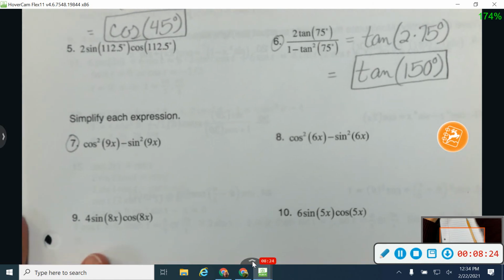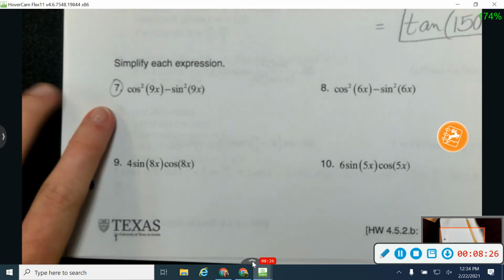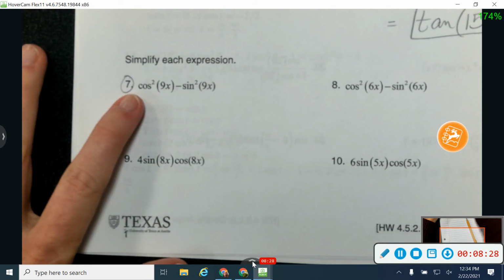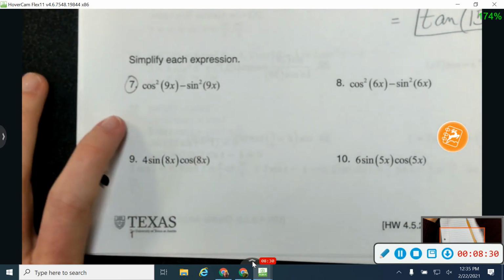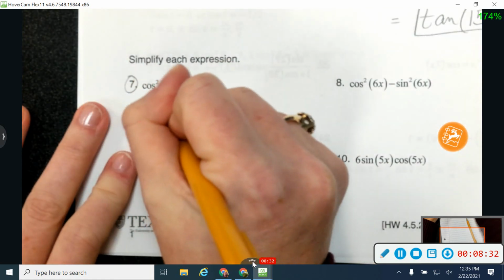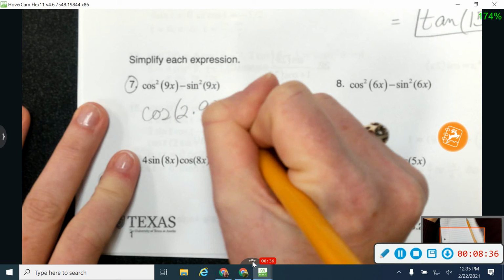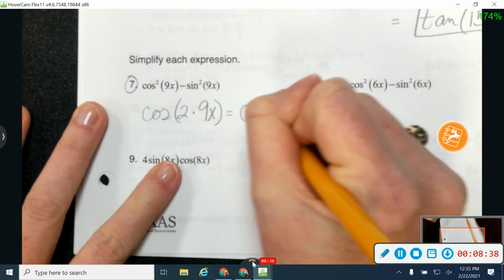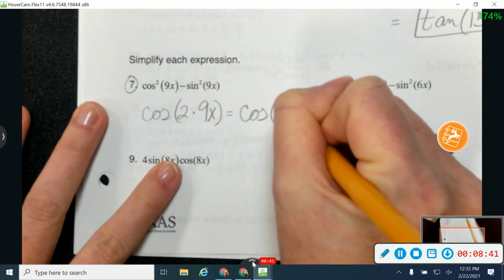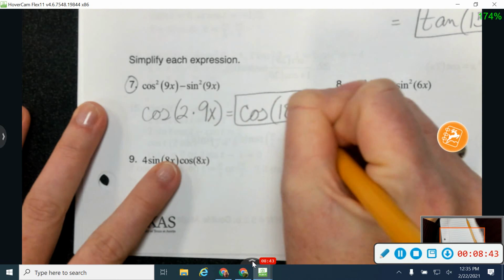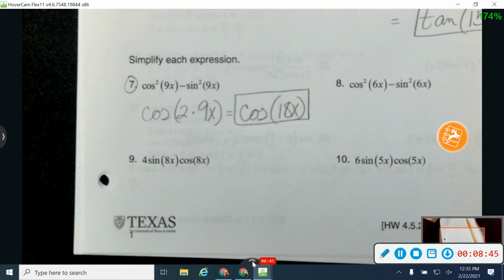Okay, really similar on 7 through 10. So 7 through 10, I'm working again with cosine squared and sine squared. So that's going to match up with my cosine double angle. So this is going to be cosine of 2 times 9x. And so that would give you the cosine of 18x. So really these down here are the same thing that you were doing on 3 through 6. It's just that you're working with an x value instead of a degree angle. That's the only difference there.